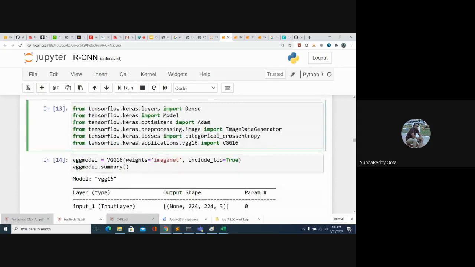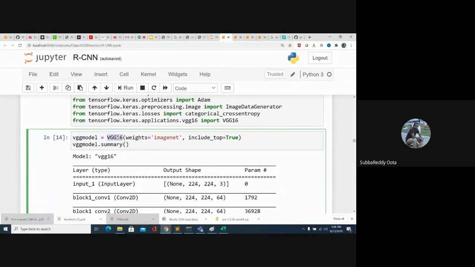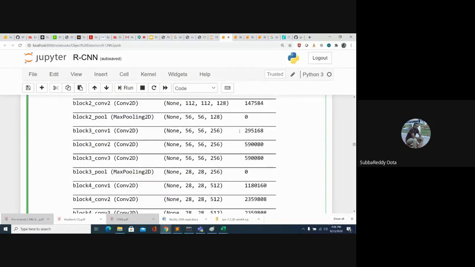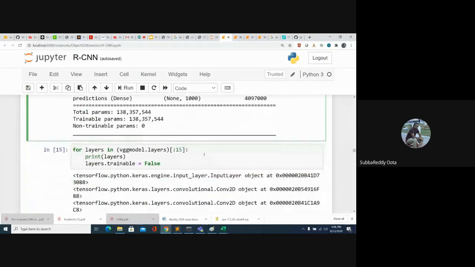After that, we have to apply a pre-trained architecture. Here we use the VGGNet architecture. If you look here, include_top is equal to True. That means I am using the output layer as well. Earlier it was on our customized data set, but in this case I'm using the VGGNet architecture as it is, keeping the output layer as well. The output layer will display the 1000 classes.